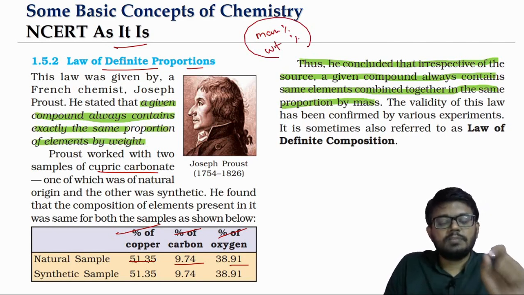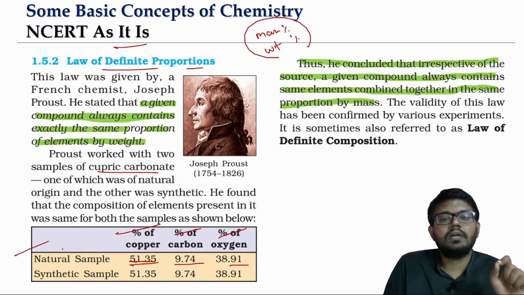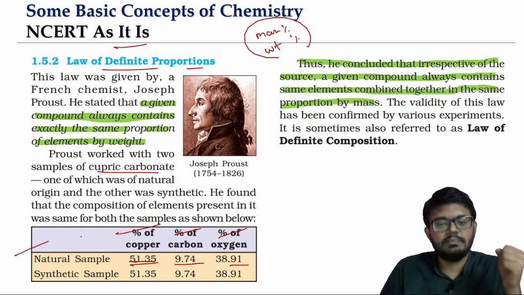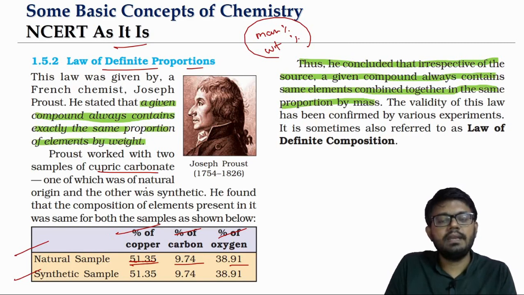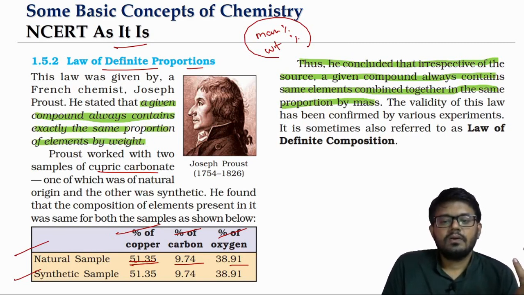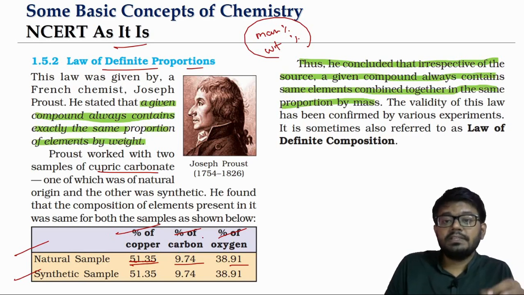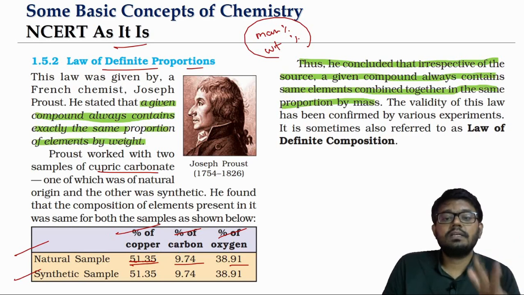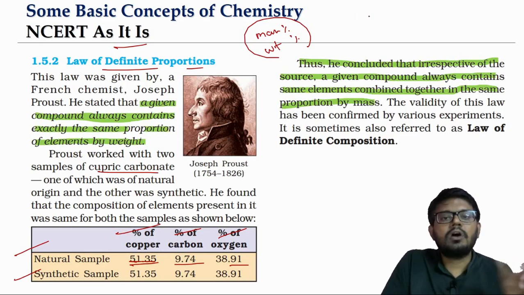That mass percentage of copper, look at this, 51.35. Whether you get the cupric carbonate sample which is naturally occurring or which is made synthetically, in both these samples the mass percentage of copper, carbon and oxygen remains the same. So based on that he was able to, because remember one thing, today a cupric carbonate means what?